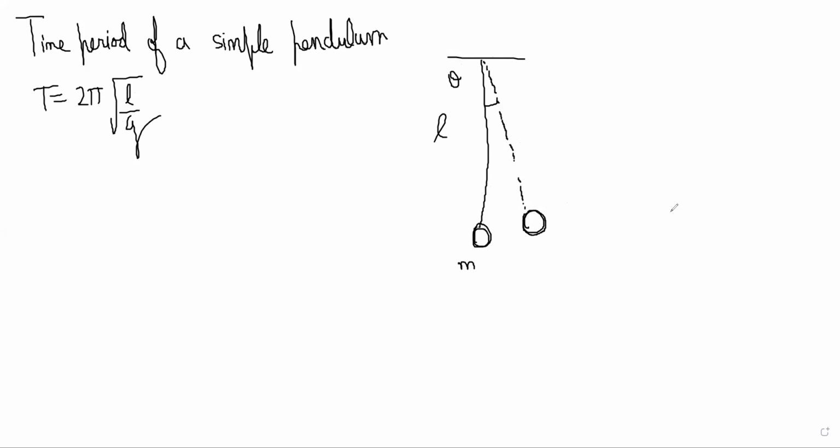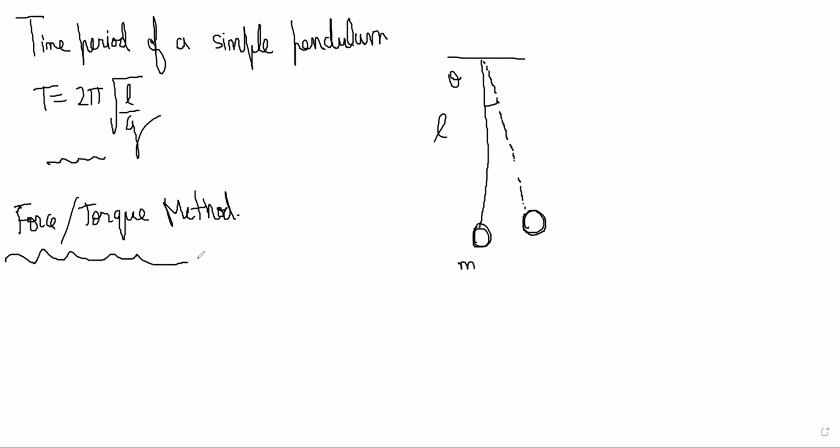Right now, what we'll derive is the time period expression, and we'll do it by the force or torque method first. What is this method? This method is saying that just displace it slightly from the mean position and then see the free body diagram in that situation and write the equations for it.